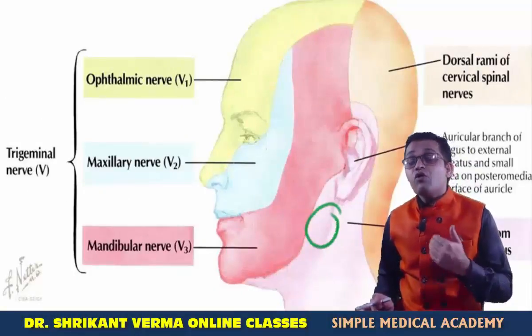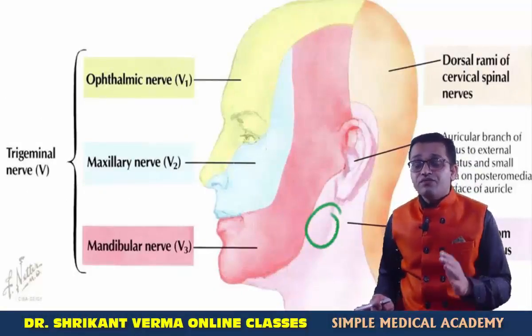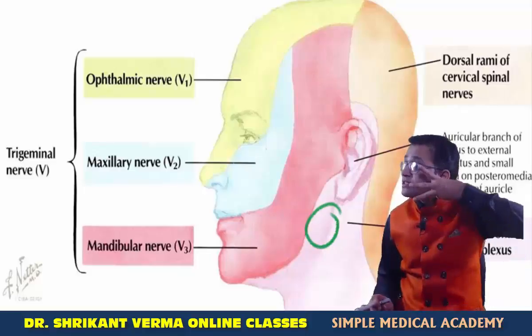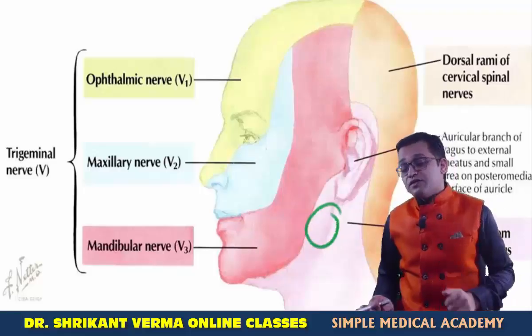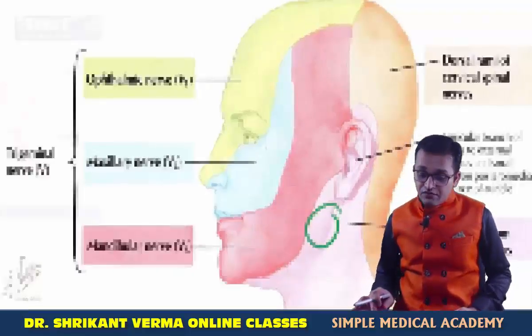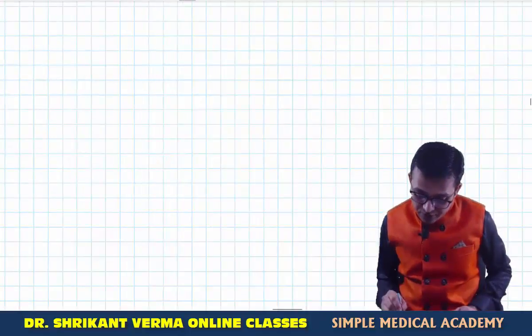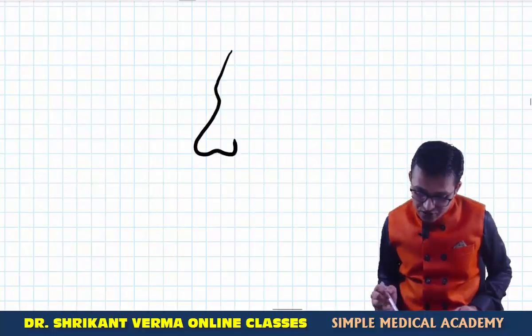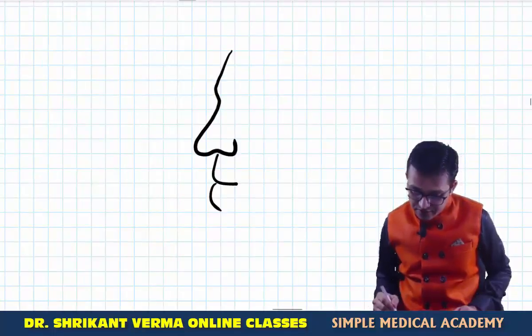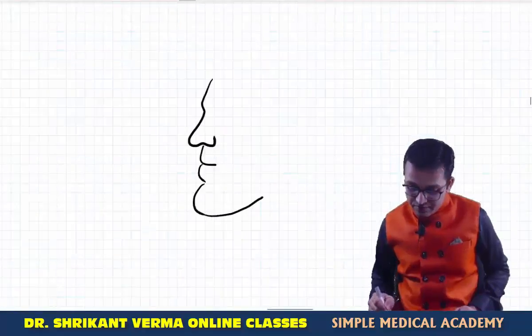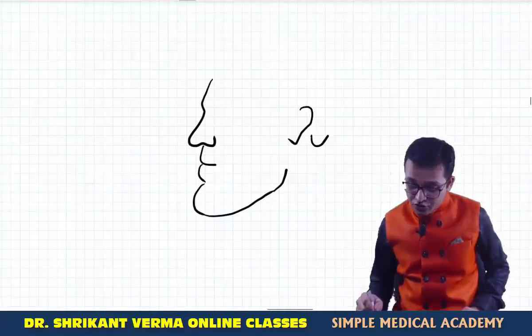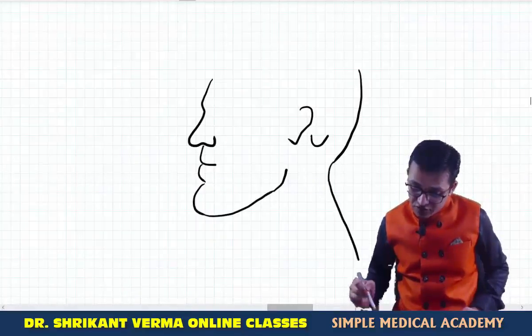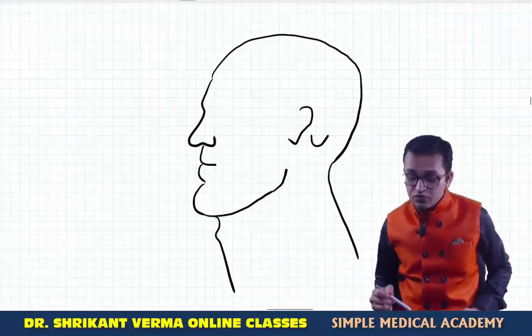So now we are going to see the various branches of V1, V2, V3, ophthalmic, maxillary and mandibular. Yes, the trigeminal nerve is the largest cranial nerve of our body. We can draw the diagram. Suppose this is the face, nose, and this is the mouth part. Now this is the margin of the mandible, here is the angle of the mandible which is very close towards the ear. Posterior to it there is the mastoid process, here is the occipital region, and this is the neck part.